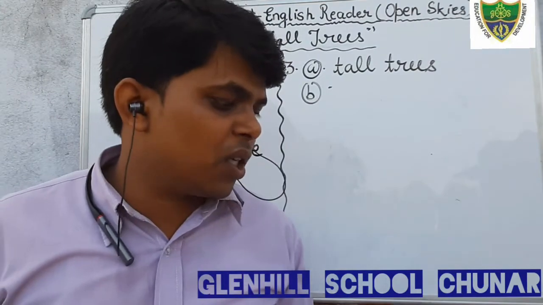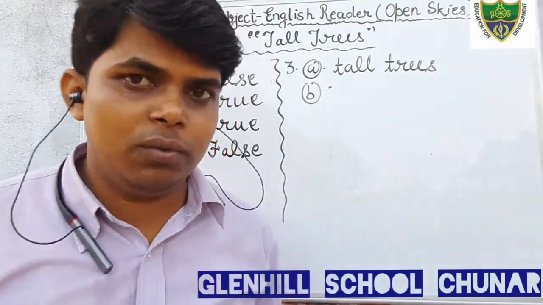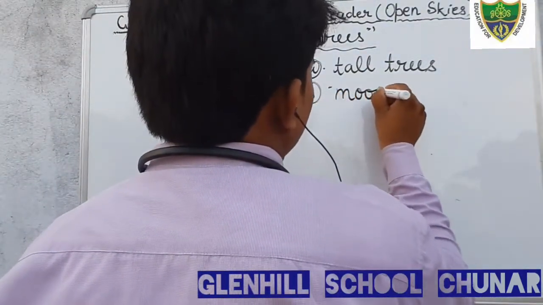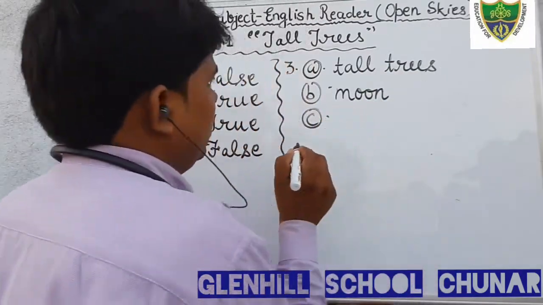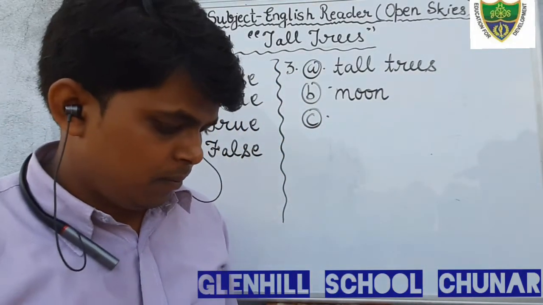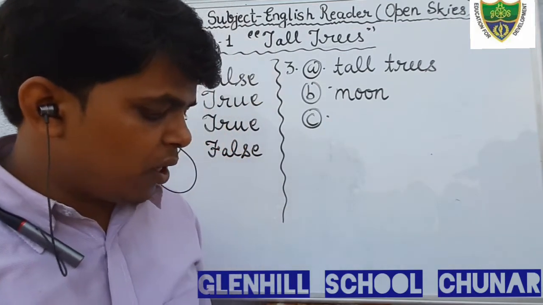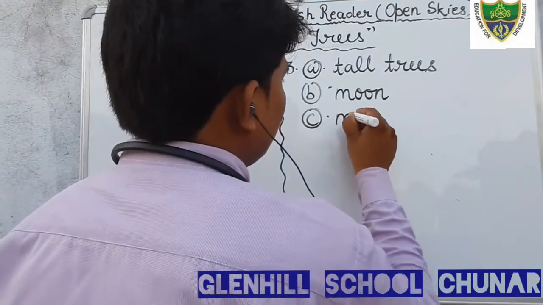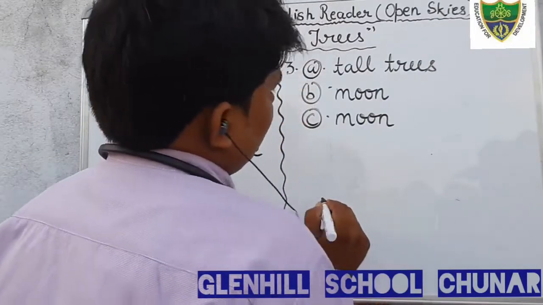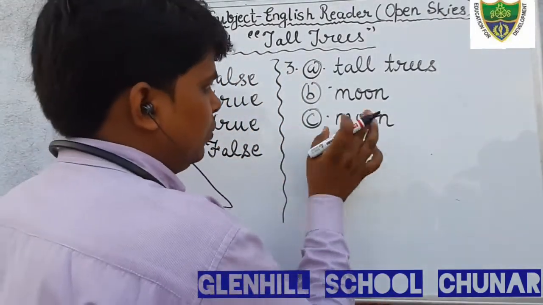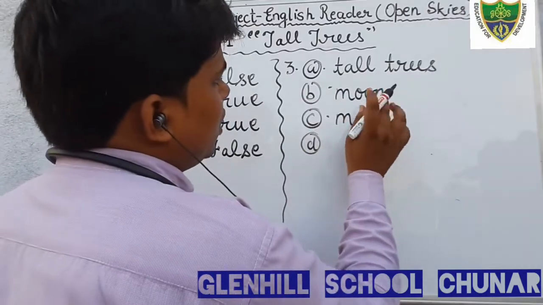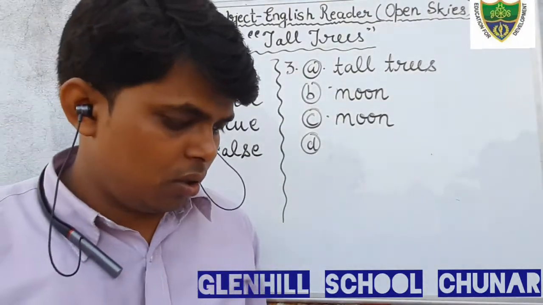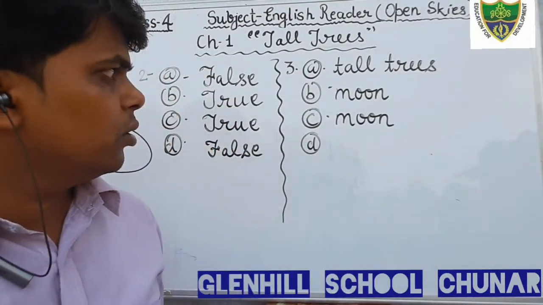The tall trees peep at the moon. The tall tree peeps at the moon. Question number B. Here again, in the night when everybody is sleeping, the moon shines. When everybody is sleeping, what shines? In the night, the moon. So here the answer of question number B and question number C, you have to fill both with moon.